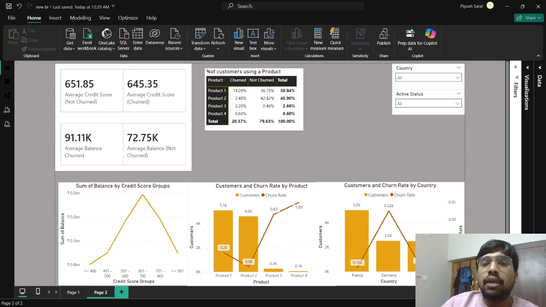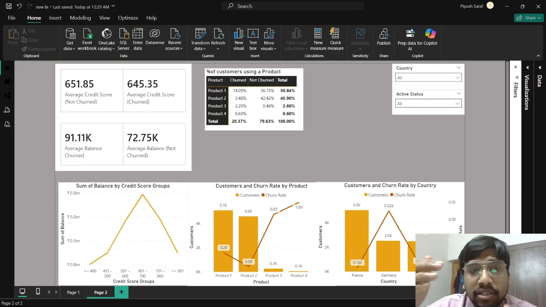Why? Because retention is important and it should be kept in mind all the time when the analysis is done. Okay. Now, with this, I will try my best to retain the non-churned customers with the lower average balance by giving them loyalty benefits, and try to predict early churn alerts for the people who have a higher average balance. Okay, the prediction can be done through machine learning models, or the banks have their own methods, right? We do not have to go into the depth of it. I might go into the depth of it in future when I change my career roles. But for now, I would like to stick to these observations and results only.